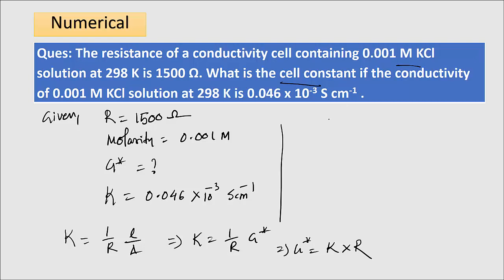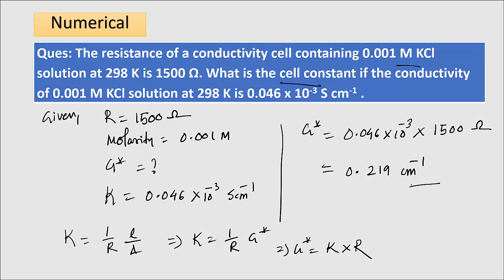So therefore, what is G star, that is, what is the cell constant? The value of kappa is 0.046 into 10 to the power minus 3, into the resistance, which is 1500 ohm. So the result will be 0.219 centimeter inverse.